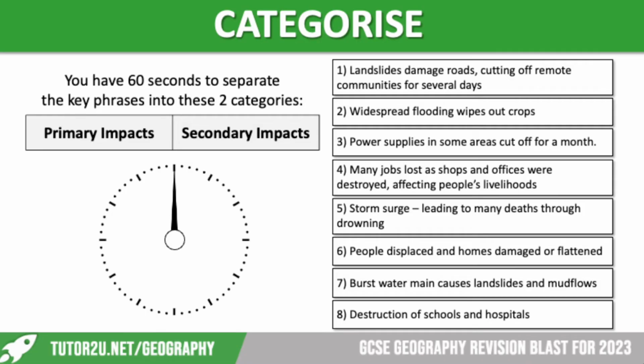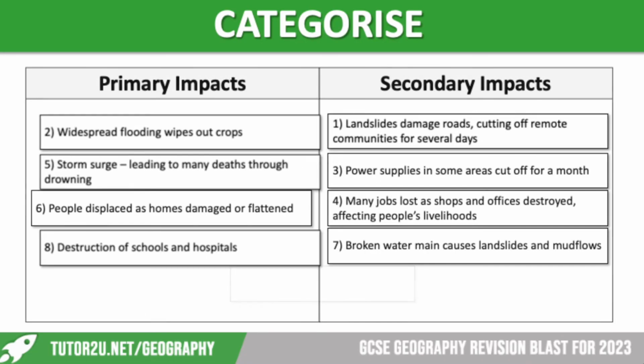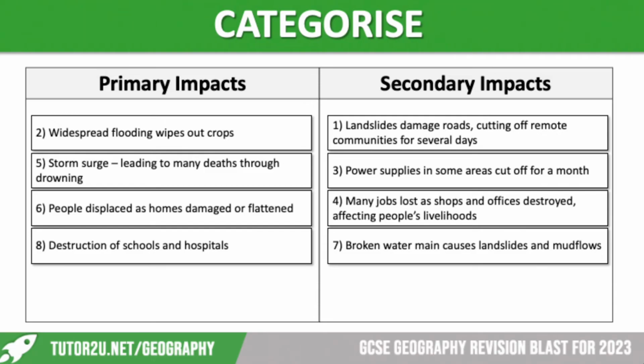But let's reveal the answers. In our primary impacts, we've got widespread flooding wipes out crops. We've got a storm surge leading to many deaths through drowning. So in a tropical storm, the storm surge is always the most damaging thing. It's the thing that leads to the most deaths. People displaced as homes are damaged or flattened, and we've got the destruction of schools and hospitals.